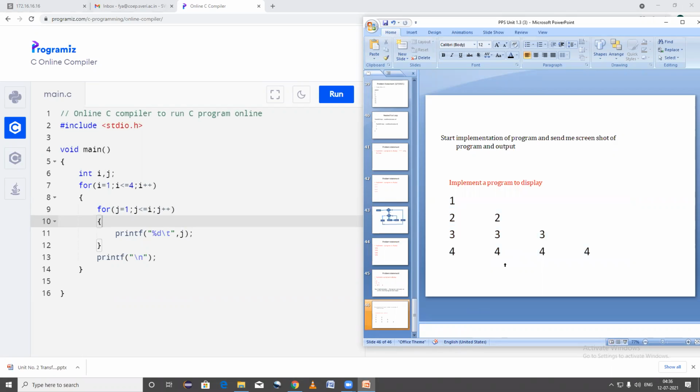So only one change is required in the current program. Do it fast. So do it fast.